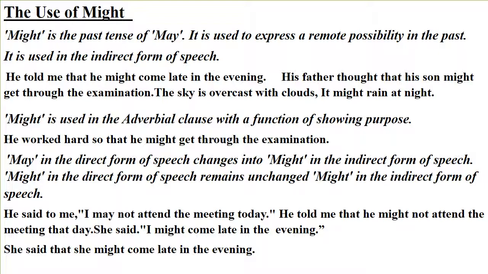May in the direct form of speech changes into might in the indirect form of speech. Might in the direct form of speech remains unchanged in the indirect form of speech. He said to me, I may not attend the meeting today. He told me that he might not attend the meeting that day. She said, I might come late in the evening. She said that she might come late in the evening.